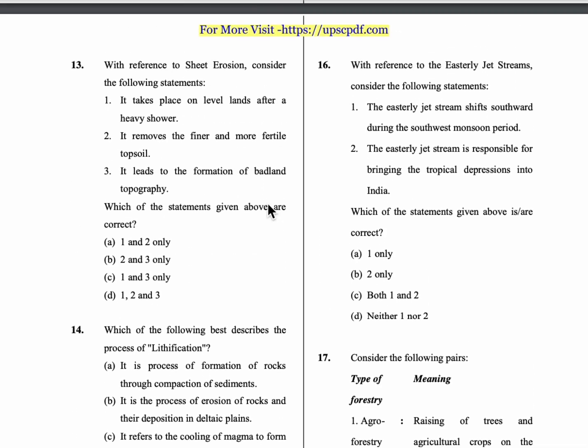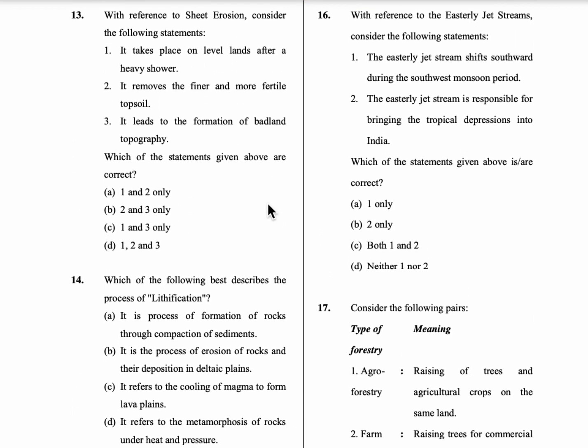Coming to the 16th question, with reference to the easterly jet streams. These bring winds which cause change in seasons, and because of this we get very hot winds in summer. With reference to the easterly jet streams, consider the following statements.